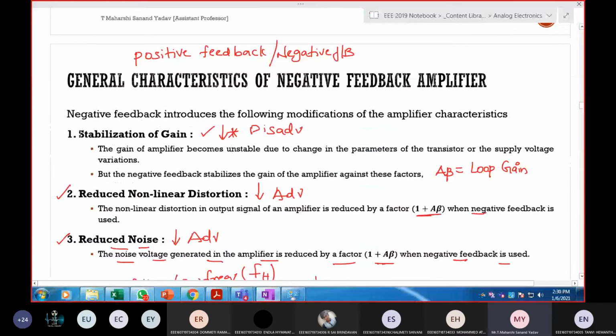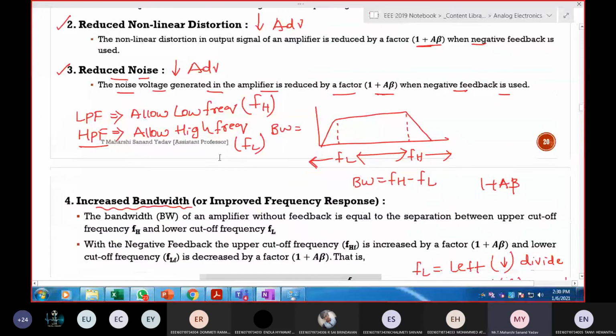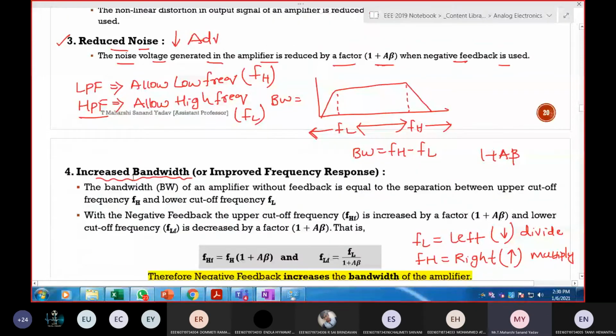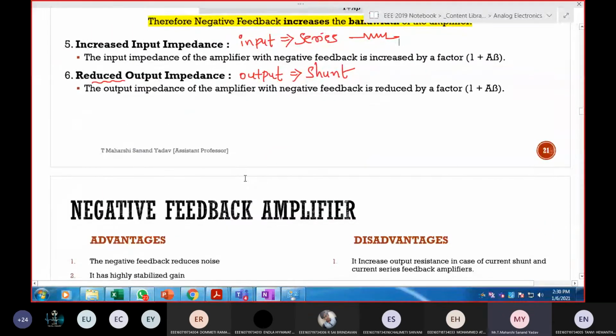Here, one of the major disadvantages with negative feedback is that gain is getting stabilized, or else it may even reduce to zero. And the advantages are reduced nonlinear distortions, reduced noise, increased bandwidth, increased input impedance, and reduced output impedance.